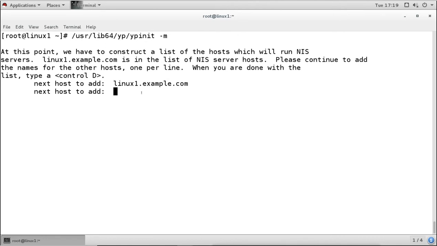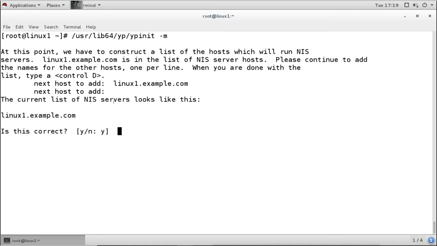We don't have any other server, so the list is completed. This is the name here in the list, and we don't want to add any other. So for saving it, we'll press Ctrl D. Now it says the current list of NIS servers looks like this, where we have linux1.example.com in the list. And is it correct? So I say yes, this is correct. I have only one server.